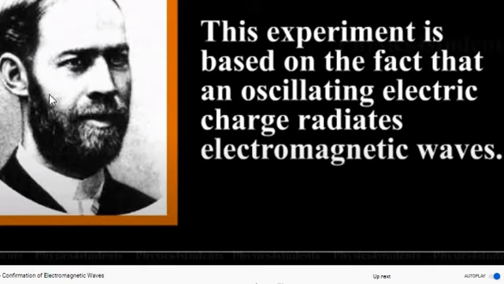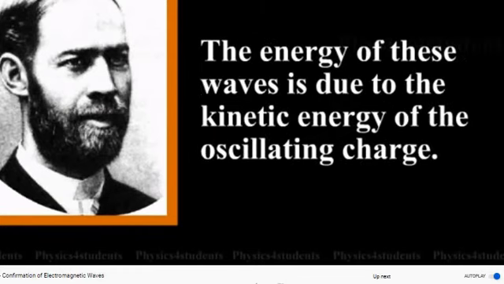So the experiment is based on that fact only. What fact? That an oscillating electric charge radiates electromagnetic waves. True. We have experimentally seen that.